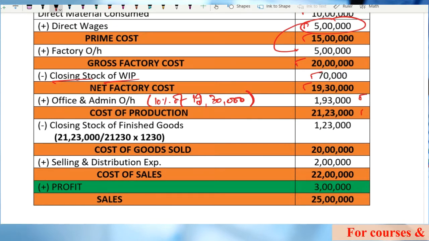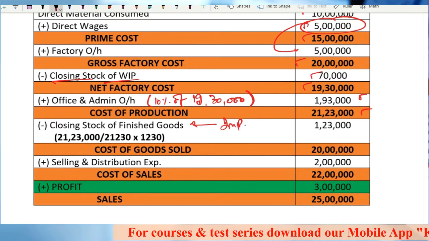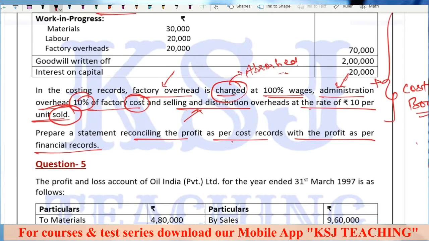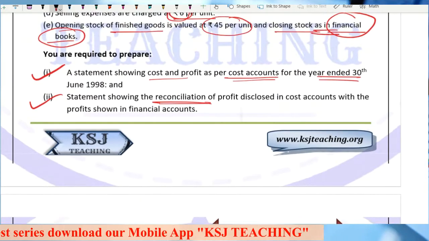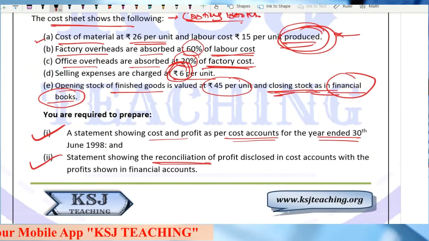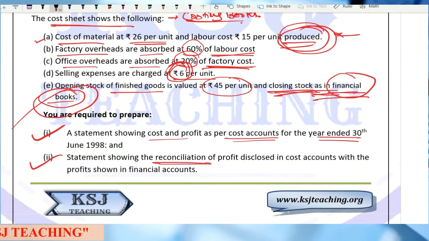So, cost of production less closing stock of finished goods. Now this is one important point here. In question number 3, it was clearly given that closing stock is as in the financial books.